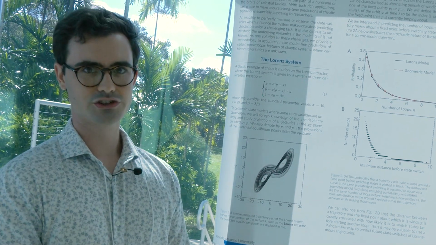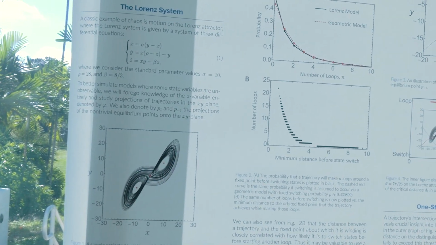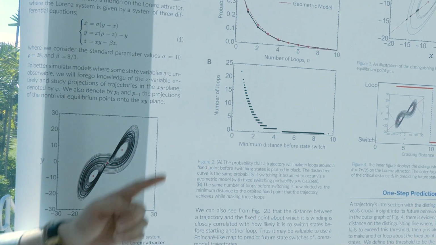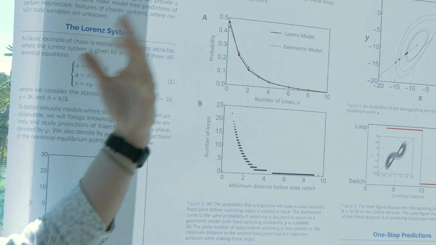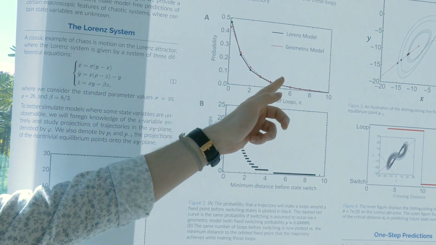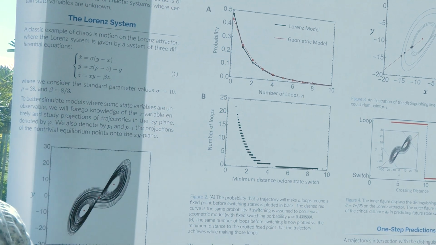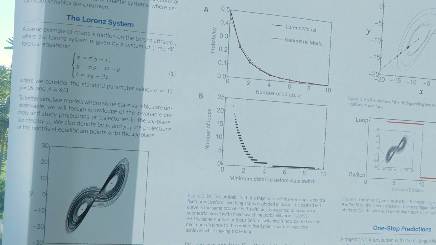What we notice is that a trajectory on the attractor tends to make loops about one of the equilibrium points, and it does so seemingly randomly. If we look here, we can model the number of loops that an orbit will make before it switches states onto the other side of the attractor, and it seems to be modeled closely by a geometric distribution. That would mean that it's almost completely random and very difficult to make predictions in this setting.